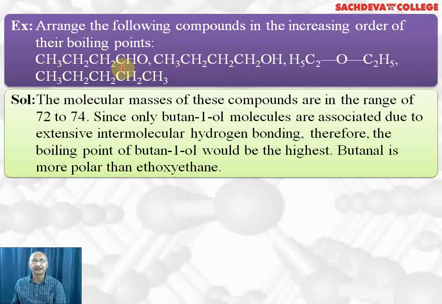Butanal has second highest boiling point because it has dipole-dipole attraction. Ethers are polar but not as polar as aldehydes, so it has second lowest boiling point. Lowest boiling point is of normal pentane, which is a hydrocarbon with weak intermolecular force of attraction. So the order is lowest is pentane, second ether, third aldehyde, and highest is alcohol.